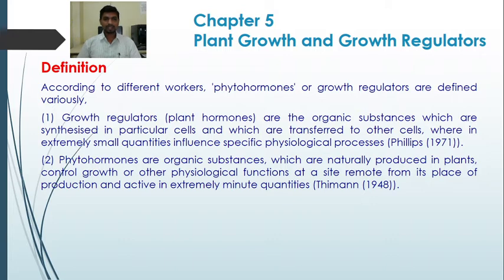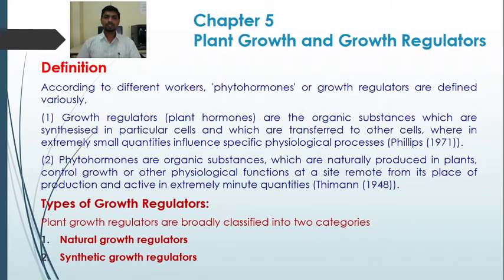So phytohormones are the organic substances which are naturally produced in plants, control growth or other physiological functions at a site remote from their place of production, and are active in extremely minute quantity. So this is the definition of plant growth regulators or phytohormones. Growth regulators or phytohormones are the organic substances which are synthesized in particular cells and transferred to other cells where, in extremely small quantities, they influence specific physiological processes.